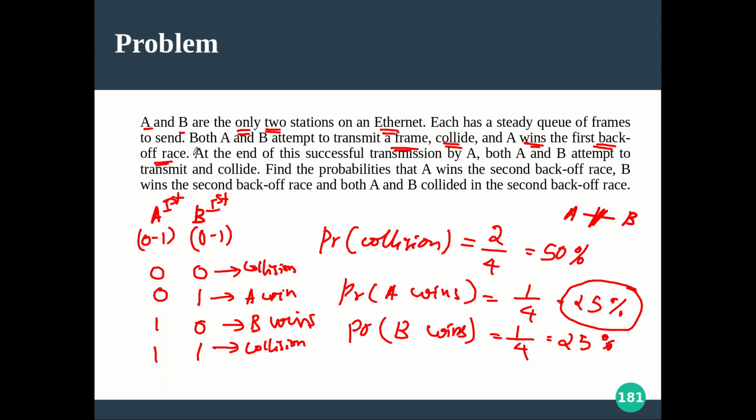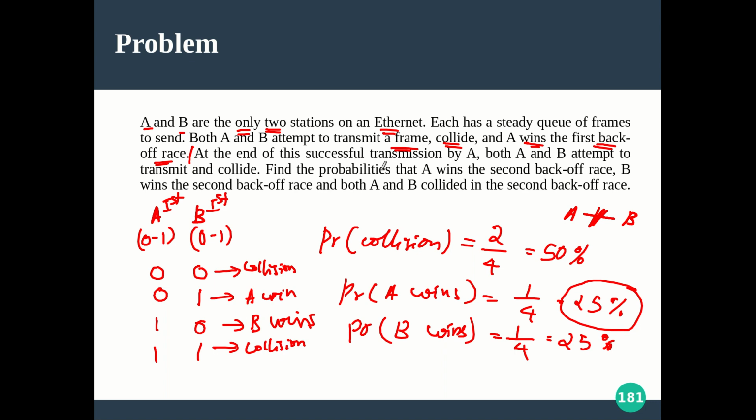So to get clarity, I explained it in this way. Up to this is over, and now you understood that A wins the first back off round means, with this 25% chance, luck is with A. So A won it, right? That is given in the question. Now let's continue the question.